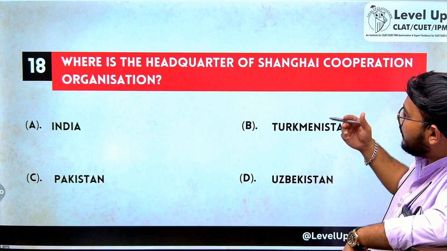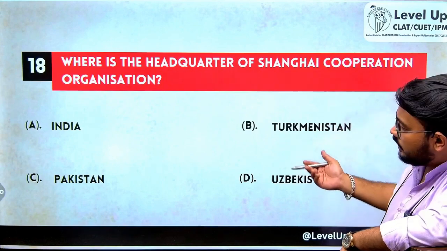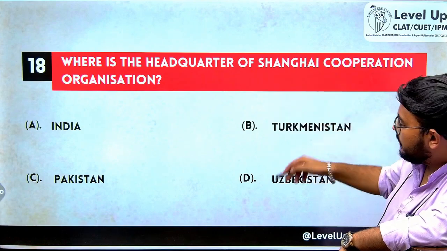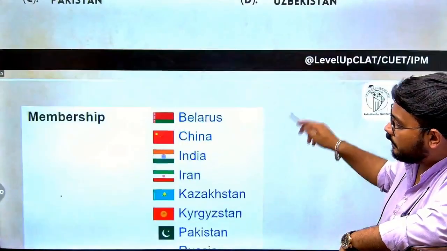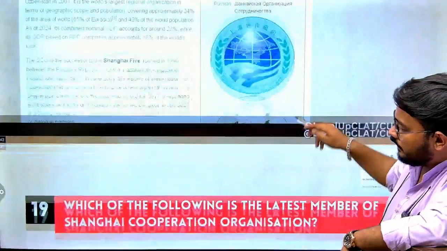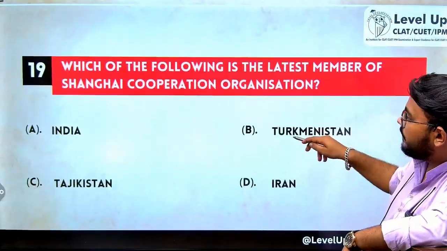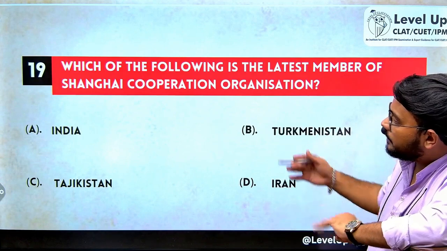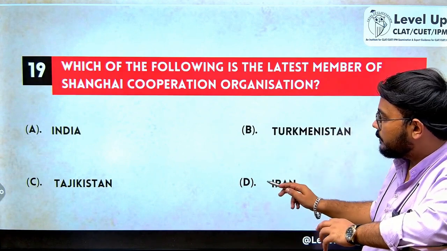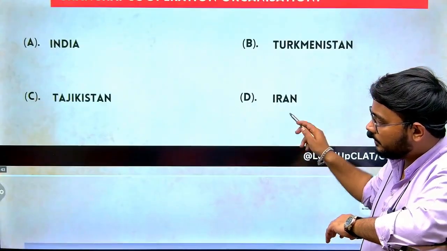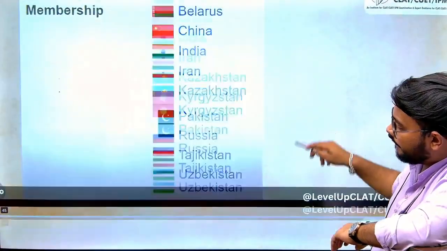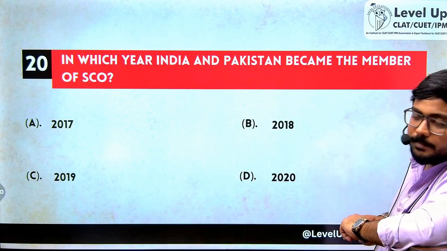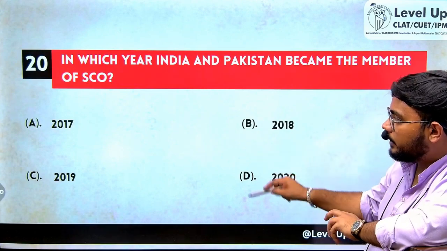Where is the headquarters of Shanghai Cooperation Organization? This is an incorrect question. The headquarters is in Beijing, which means China should be there in the option. Which of the following is the latest member of Shanghai Cooperation Organization? Recently, Iran also became a member of SCO. The answer becomes Iran. The capital of Iran is Tehran. In which year did India and Pakistan become members? India and Pakistan both became members of SCO in the year 2017. So option A is your correct answer.